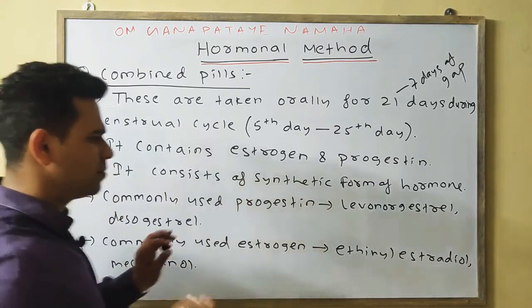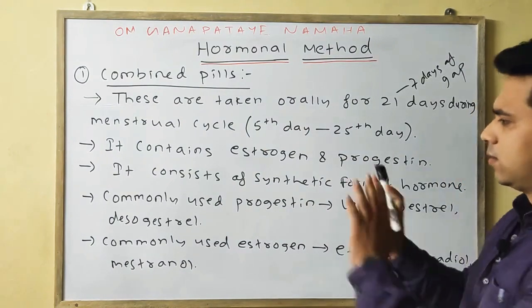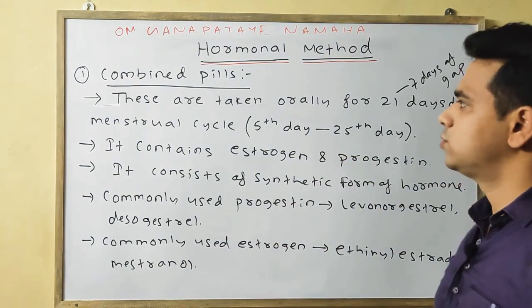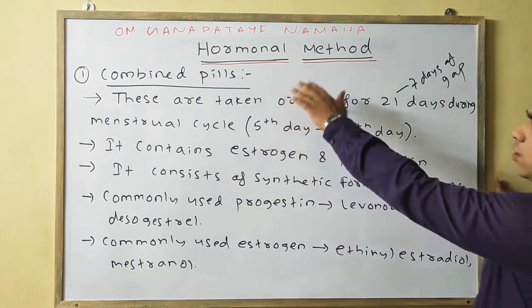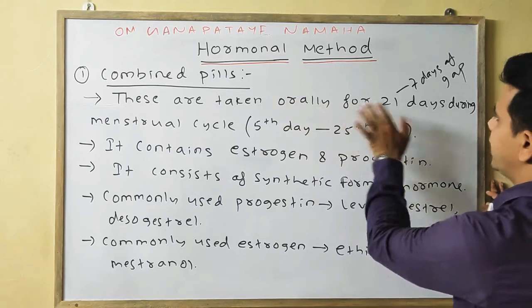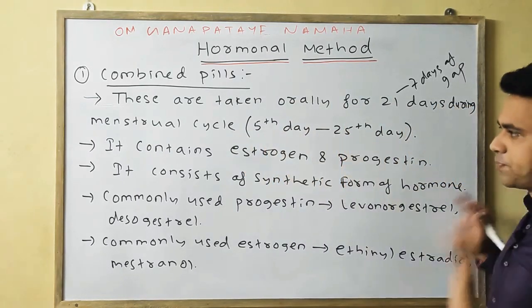Okay, just remember the names, don't panic by hearing these terms. So the combined pills are taken orally for 21 days during the menstrual cycle from the 5th day up to the 25th day.